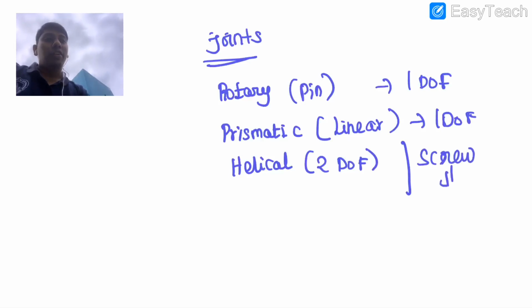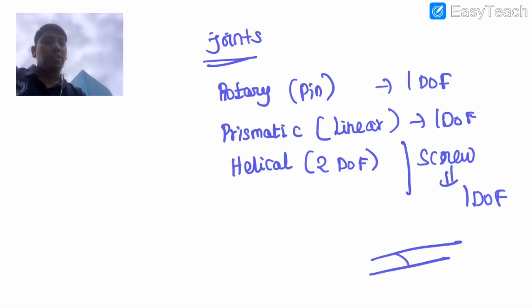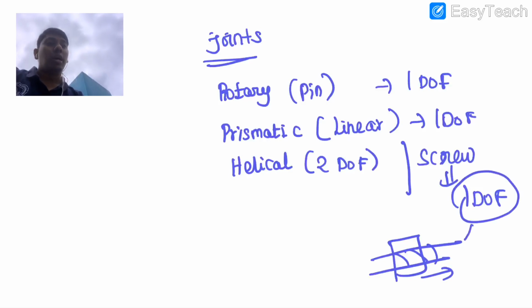So the screw pair we consider as 1D of, where you can see this is what I call the screw, and you have a nut. This nut would have a bearing, in the sense a collar, then it would have only linear motion. So we can say that the screw pair would be a simple linear joint as well. Okay, so this is one side.